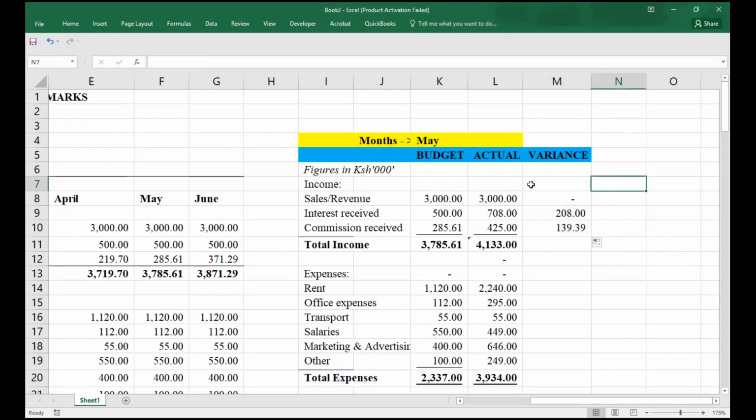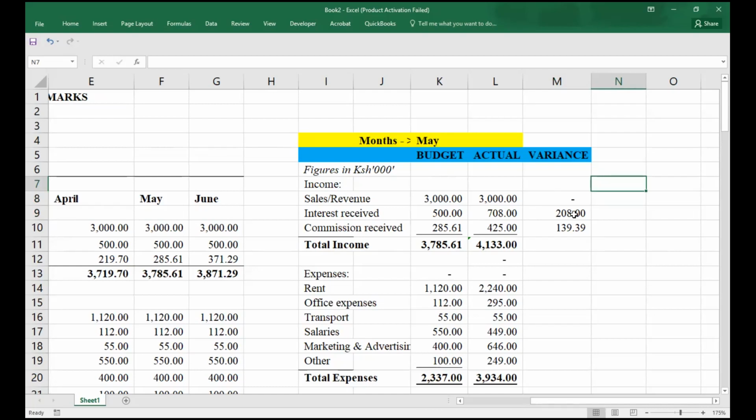Like for this period of hours, sales revenue, budget, we had budgeted to earn 3,000, we ended up earning 3,000. So there's no variance. Interest received, had budgeted basically to earn 500, but we ended up earning 708. So I'm having a variance which is literally favorable here.